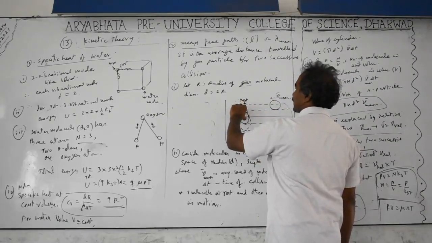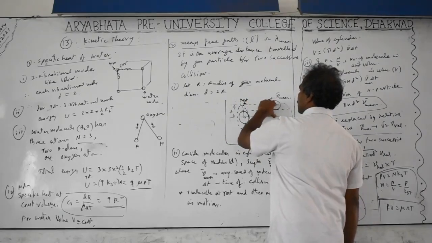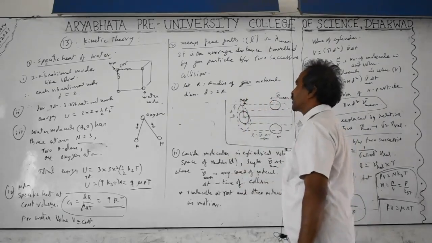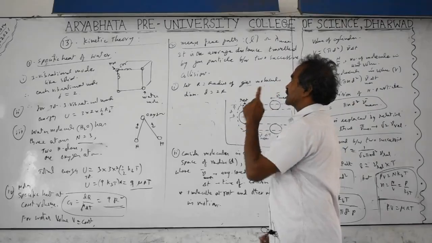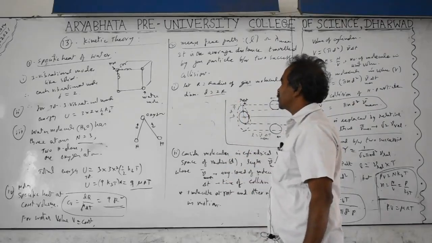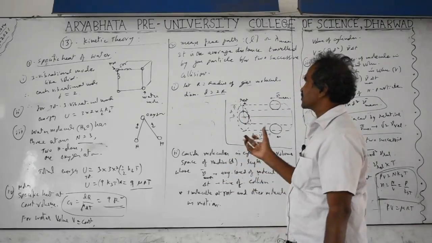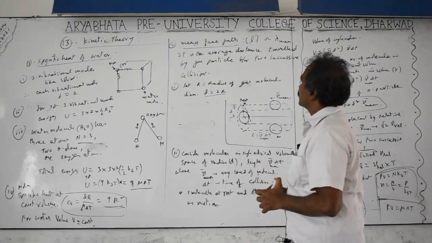So this radius plus radius equals 2 radii, that is, one diameter. The center-to-center distance at impact must be at least the diameter of the molecules. D equals 2R, where R is the radius of each molecule. Imagine the molecule as a spherical structure. What is the mean free path?